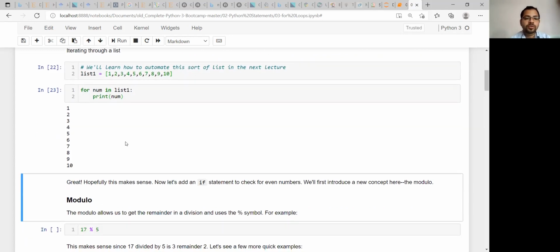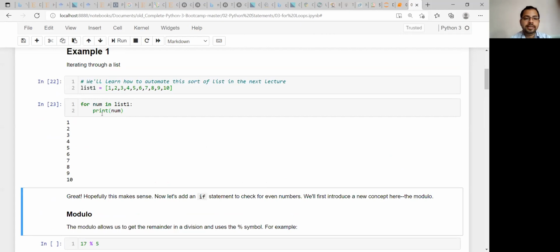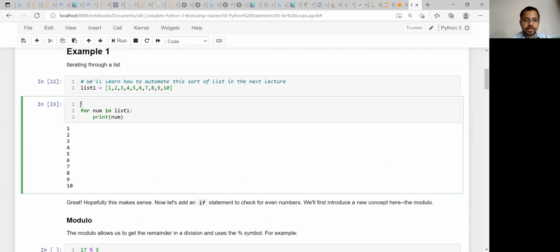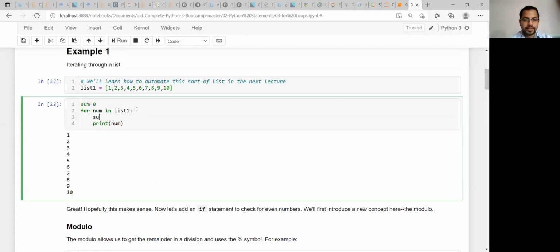Now suppose you want to add these numbers, so what do you need to do? You just need to write two more lines. First you need to initialize sum equal to 0, and then you write sum equal to sum plus num.